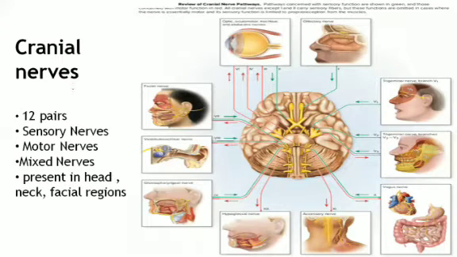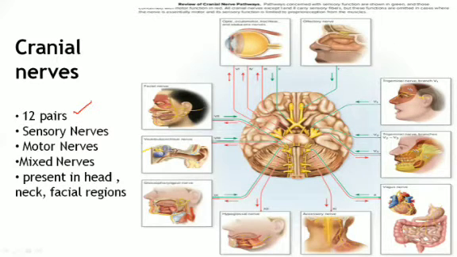So if we talk about cranial nerves, they are 12 pairs, and these 12 pairs of cranial nerves arise from the brain, like you can see these yellow colors, they are cranial nerves. They are present in the form of pairs because the left and the right side have the same nerve.